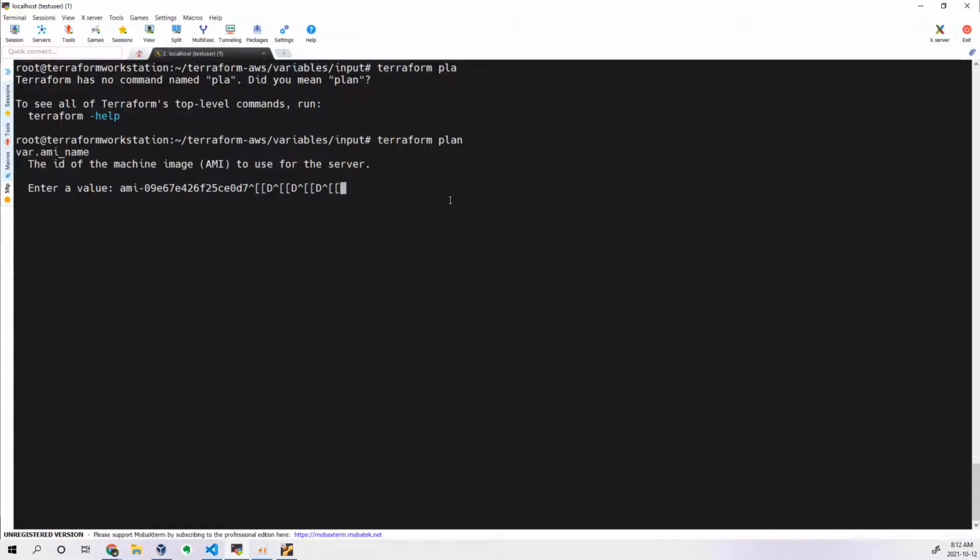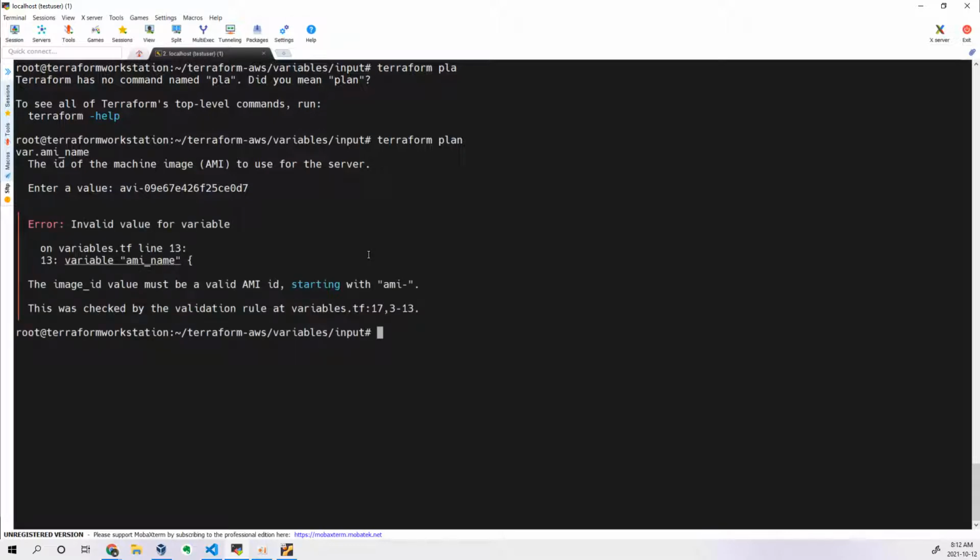Here I'll try to make a mistake. Let me do one mistake: instead of ami, I will add avi. You can see the error: image ID value must be a valid AMI ID starting with ami. You can see the error message that got printed. It is the error message I gave in the error message section of the nested block called variable validation. There you can see it is printing my error message.